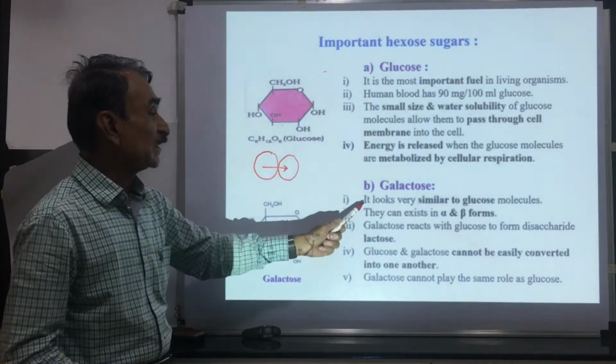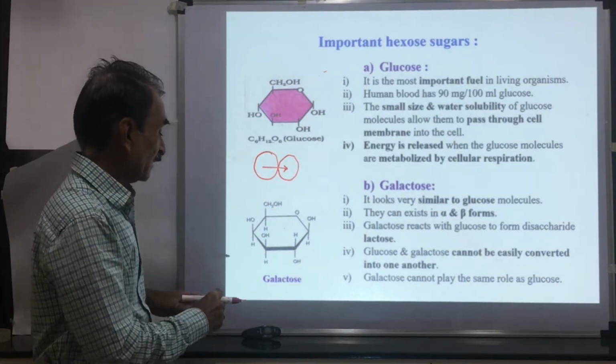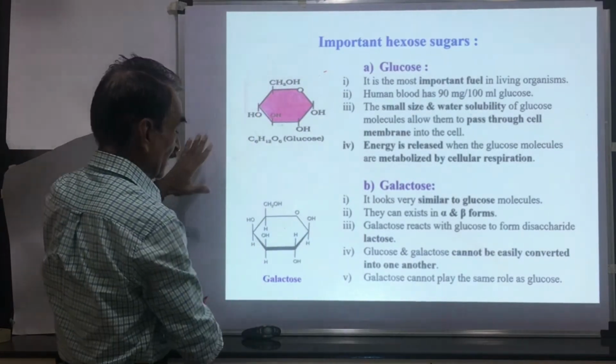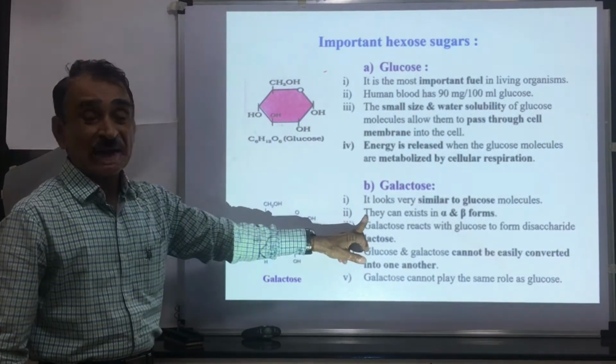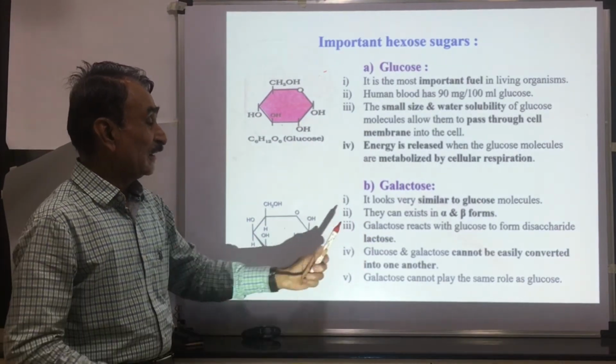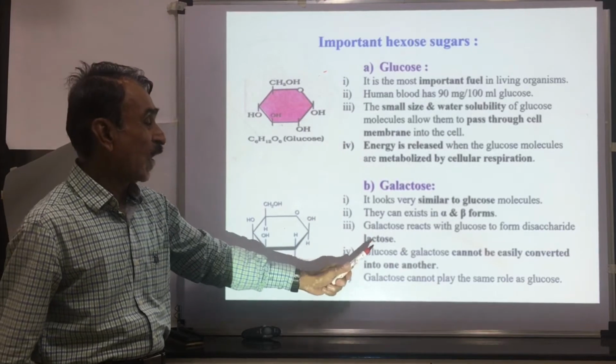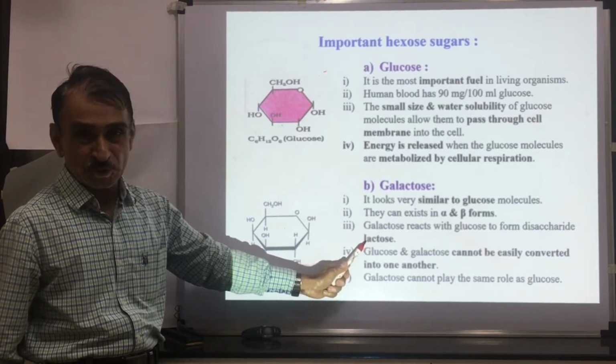Galactose looks very similar to the glucose molecule. This is the structure of galactose, and this is the structure of glucose. They can exist in both forms, alpha form and beta form. Galactose reacts with glucose to form lactose. Lactose is a milk sugar.